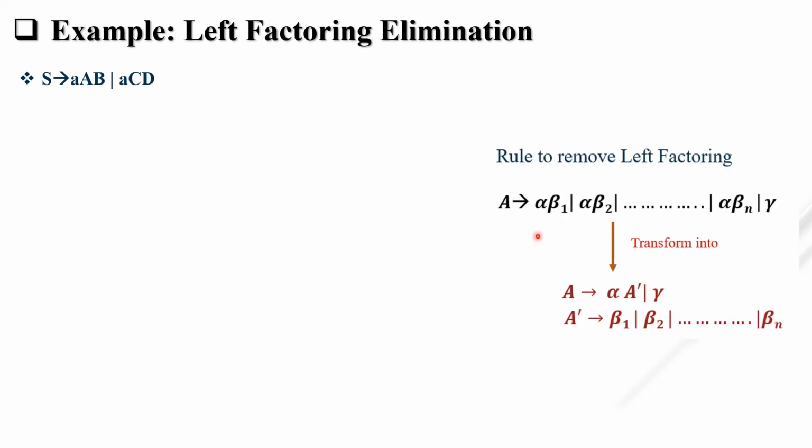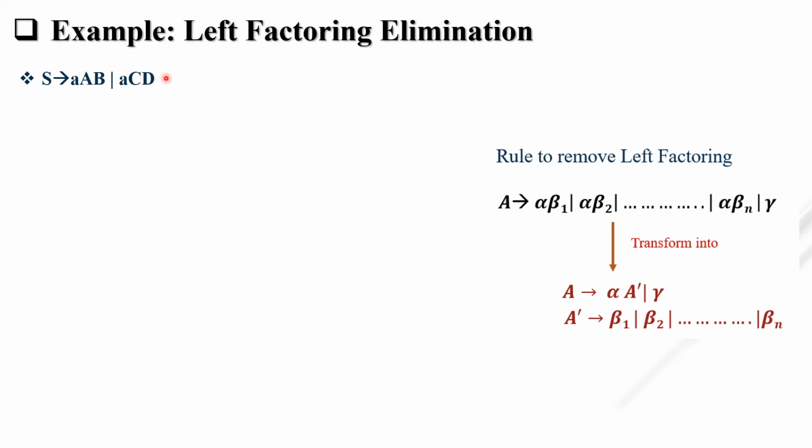S tends to small a capital AB or small a CD. So what is our rule? What is the common prefix here? Small a is our common prefix, so this a is considered as alpha. Here the non-terminal is capital S, so S tends to small a S dash. What is our gamma?